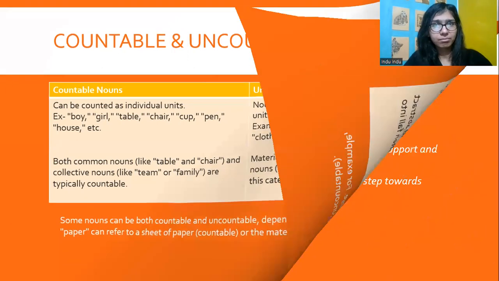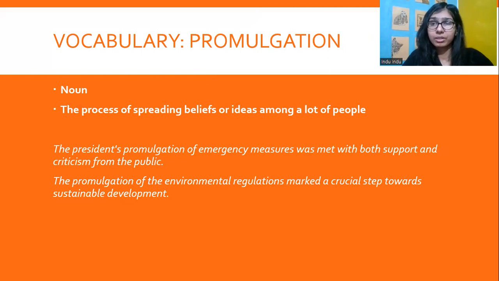So we have the first word, promulgation. That is the process of spreading beliefs or ideas among a lot of people. The promulgation of the environmental regulations marked a crucial step towards sustainable development. So it says that the process of spreading beliefs and ideas of environmental regulations among people marked a crucial step for sustainable development. Obviously, it's a noun,